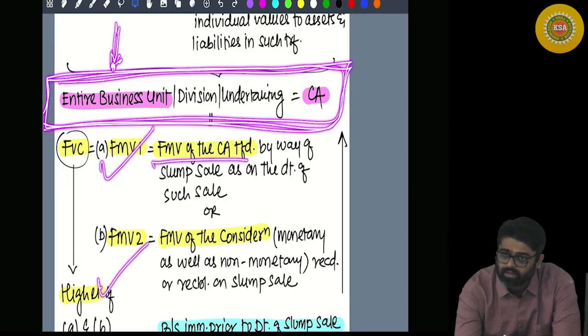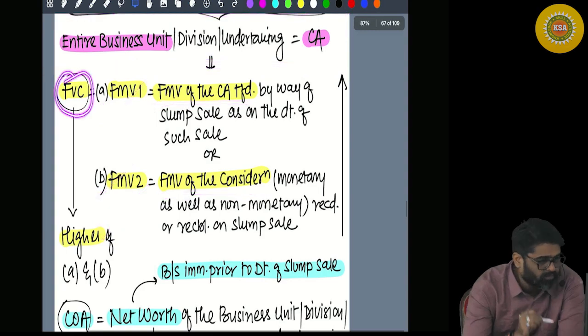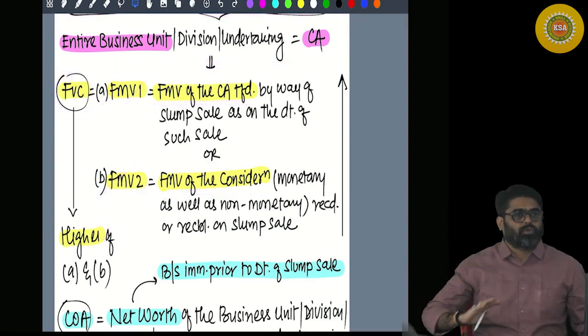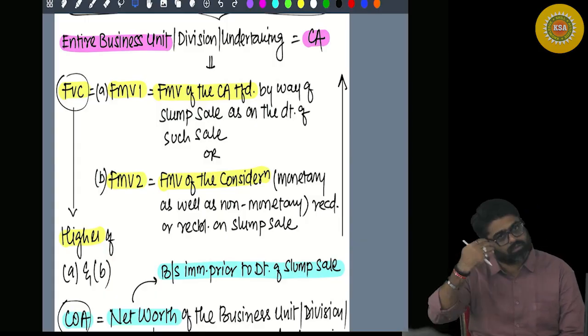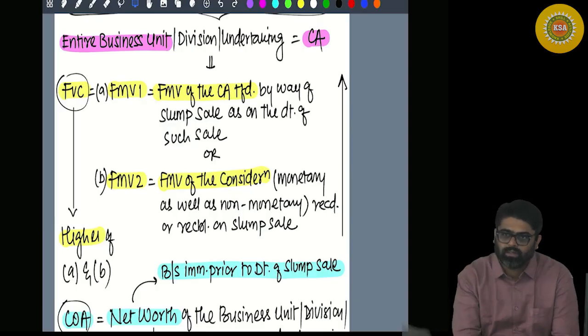Fair market value of the assets transferred under the slump sale transaction, yes or no? What is FMV2? Fair market value of the lump sum consideration, yes or no? A, B, whichever is higher, will be your full value of consideration, minus any expenses incurred to transfer your undertaking, yes or no? Transfer expenses, that you are going to reduce. So you will get net consideration.